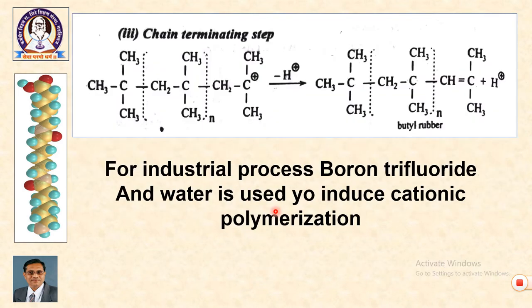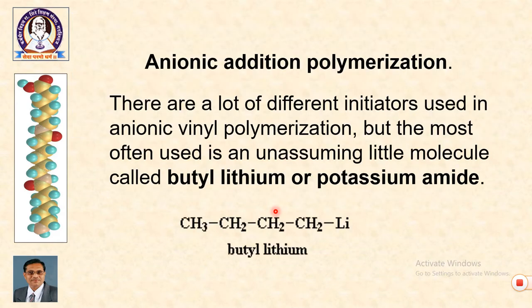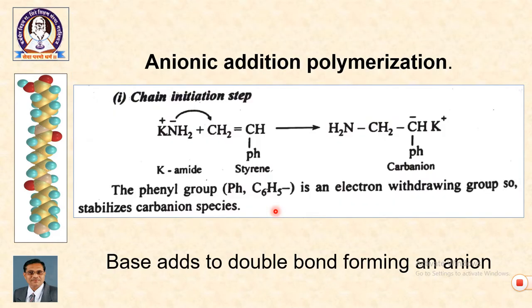In the earlier case, the stabilization was because of the methyl group, which stabilizes the cation. In this case, the phenyl group stabilizes the anion. Base adds to the double bond forming an anion. That is the basic principle.